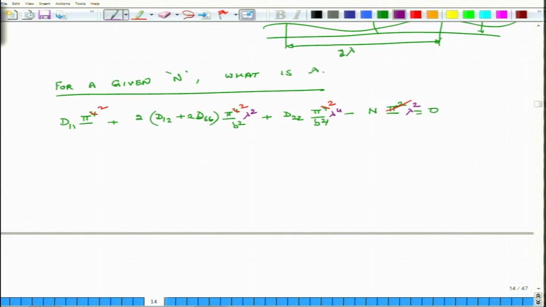Okay. So, I reorganize: d11 pi square plus 2 d12 plus 2 d66 over b square, times pi square minus n times lambda square, plus d22 by b to the power of 4 times lambda to the power of 4 is equal to 0.